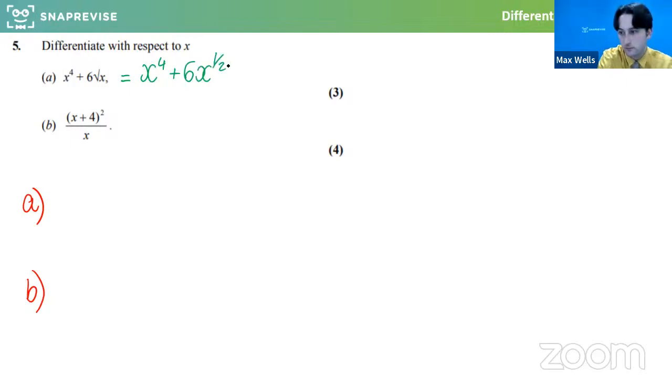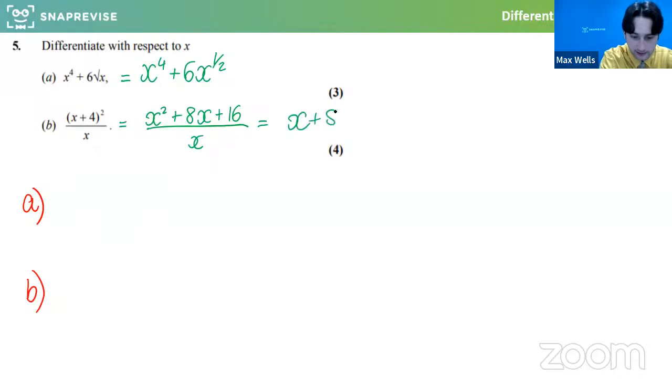And this one, let's think of this first of all as sneaky double bracket, x squared plus 8x plus 16, over x. We're all good with that. It was like x plus 4, x plus 4. We've got to look out for that. And then we can divide that through by x, which would be x plus 8 plus 16x to the minus 1.